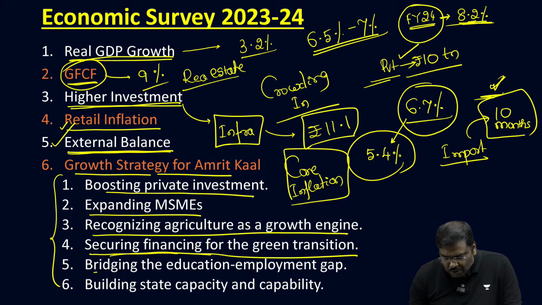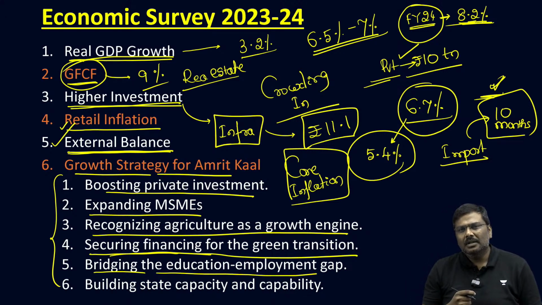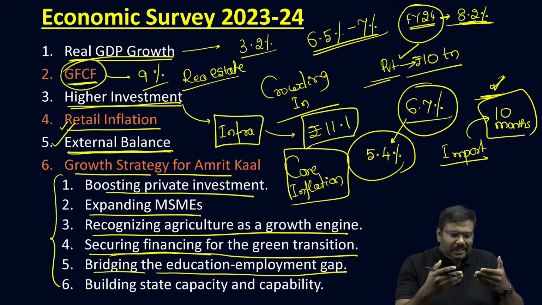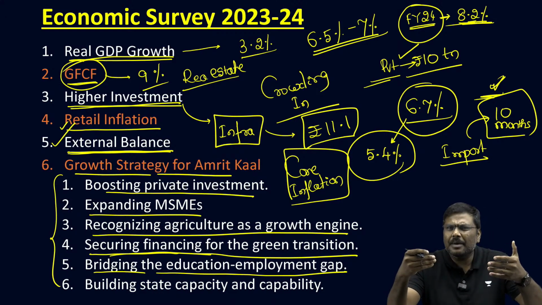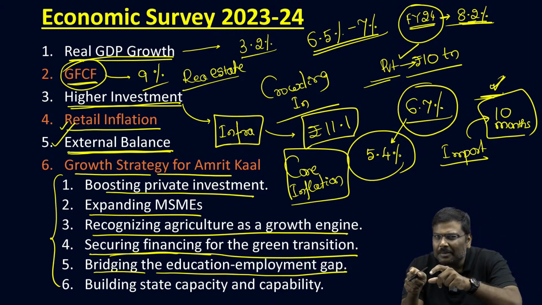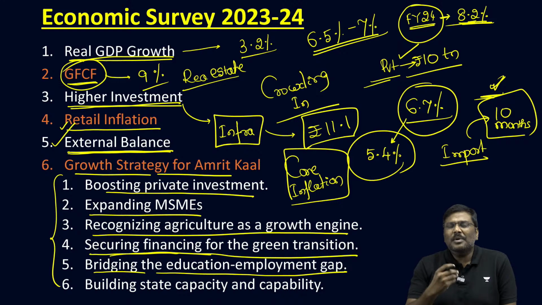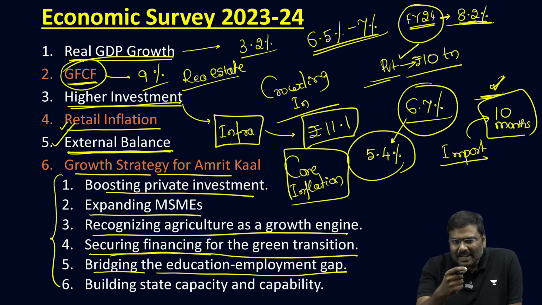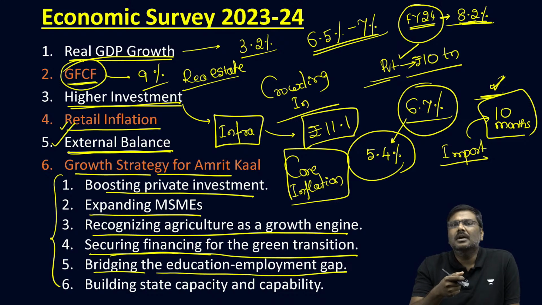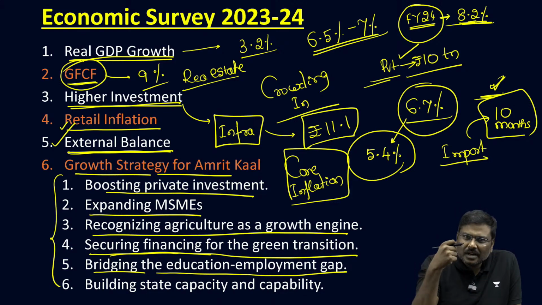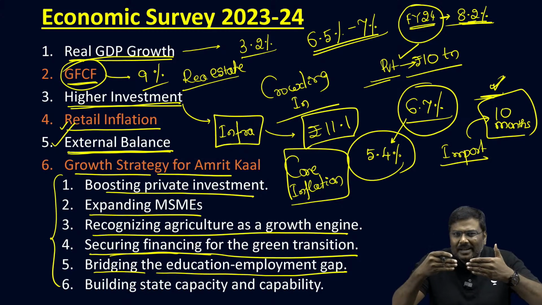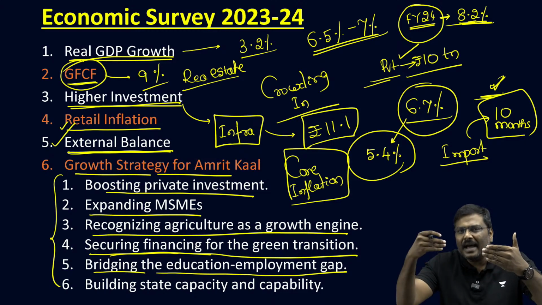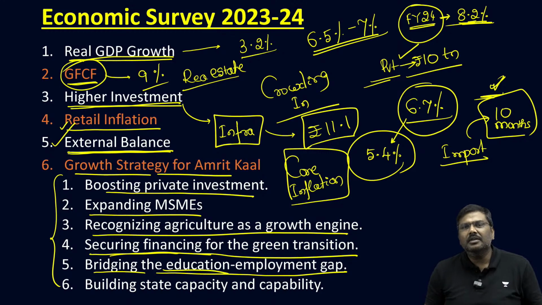Fifth one is bridging the education employment gap. There is a lot of discussion regarding the gap between the educated population in India and how much percentage of them are able to get jobs in the market. How much is the employability? There is a concern regarding skilled labor, vocational training, whether a graduate has a sufficient skill set to be absorbed in the labor market. That particular gap between employment and education, we want to bridge.